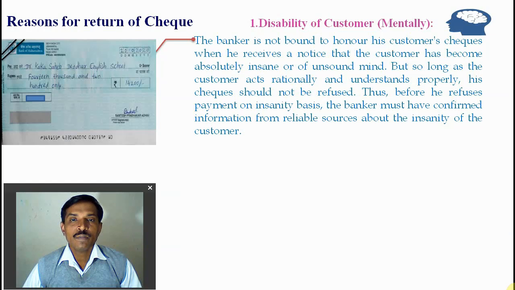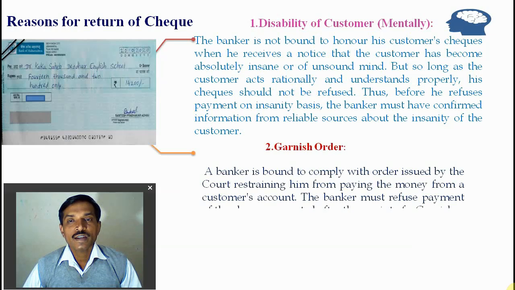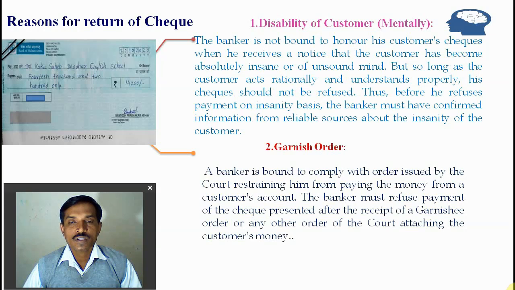But whenever the bank receives notice of the mental disability of the person, at that time the bank can refuse the customer's check. Before refusing payment on the basis of insanity, the banker must confirm the information from reliable sources about the insanity or mental disability of the person. So in the case of mental disability, the bank refuses the check of the customer.